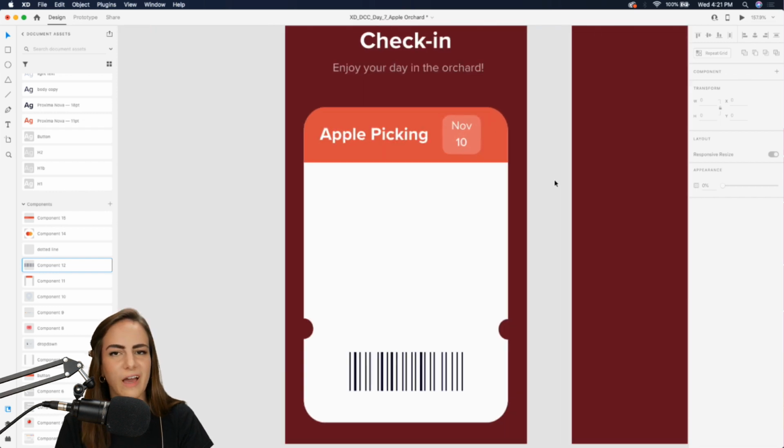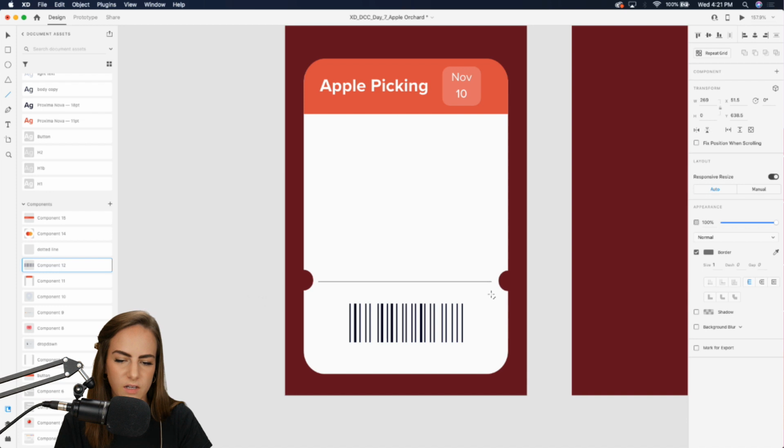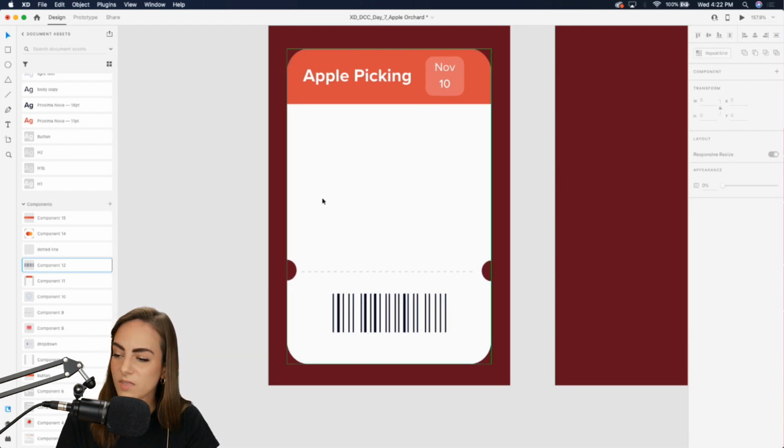Cool, that's looking nice. Let's add a little dotted line here. So the top portion of this will be like details, and the bottom portion will be for the worker to just quickly scan. And we'll add a dash, bring up the size a little bit, bring up the gap. Just adjust it to however you feel like. Okay, that looks nice. Awesome.